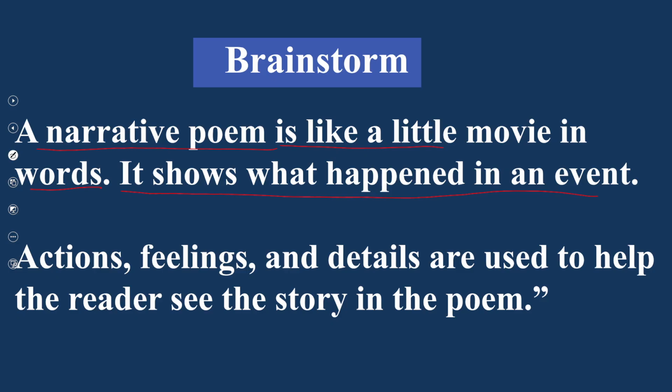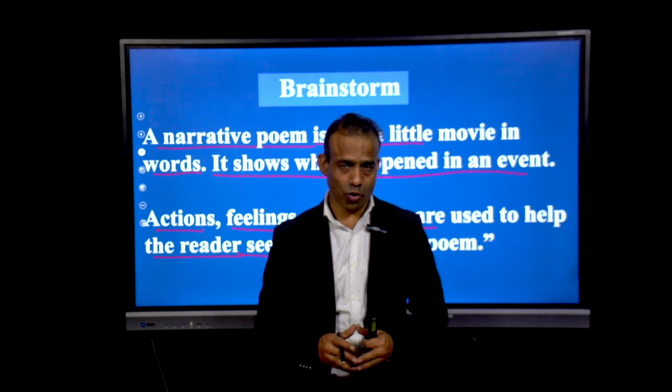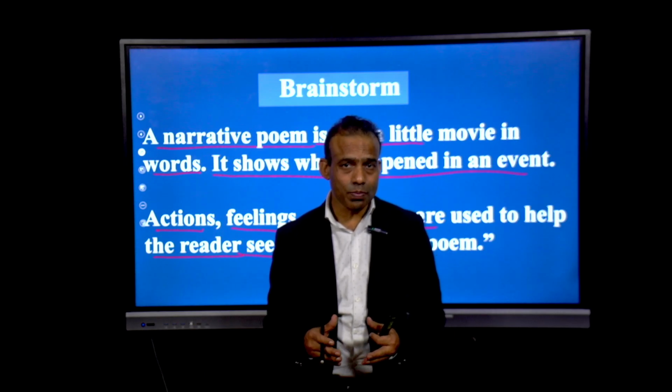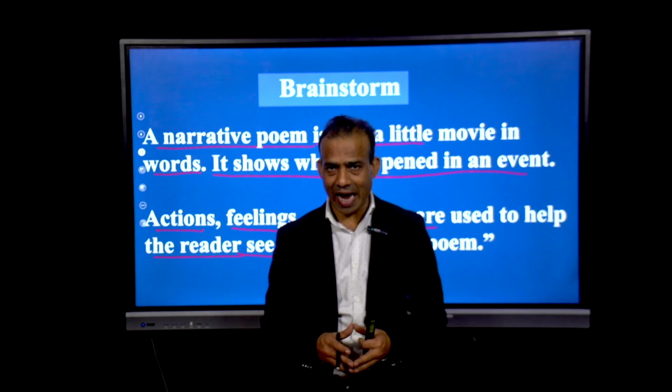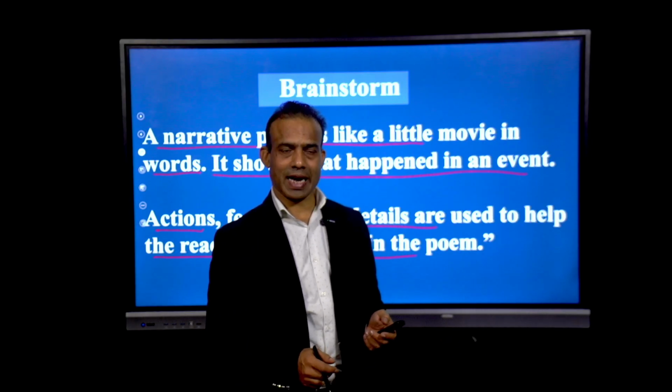And the next one: the parts of a narrative poem are actions, feelings, and details, used to help the reader see the story in the poem. So it means that the poem should have a story, and the poem is written in poem style, but there should be a story unfolding in the form of a poem as well. So, next slide.